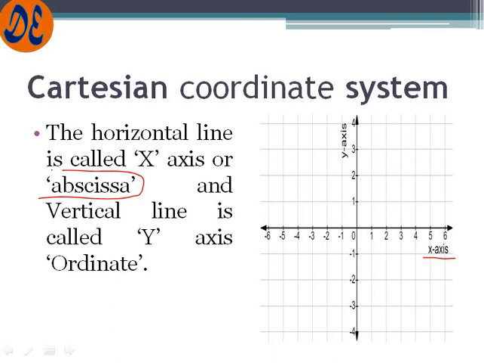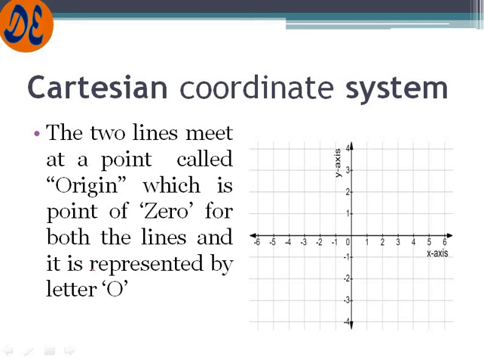Just remember the name abscissa. The x-axis is the abscissa, and the vertical line is called the y-axis, or ordinate. Abscissa and ordinate. Remember these two words, because in future these words will be referred to for your different axes. Next point, the two lines meet at a point called the origin, which is the 0 for both lines, and it is represented by O. This is called the origin, and it is represented by the letter O.